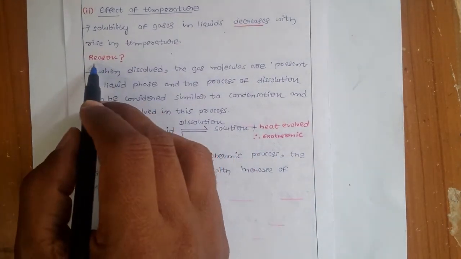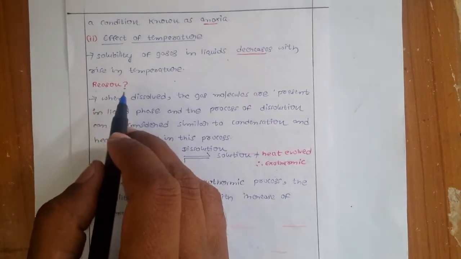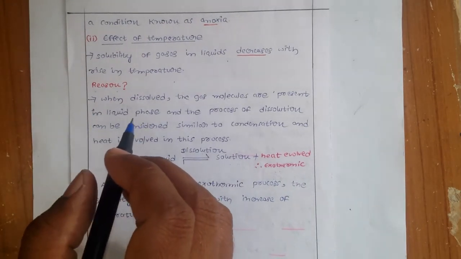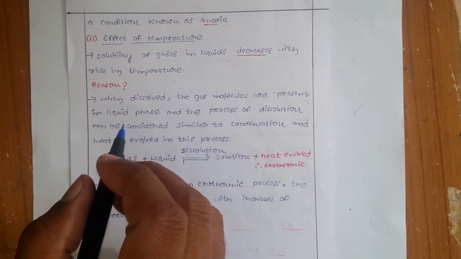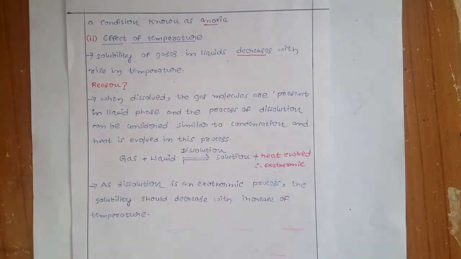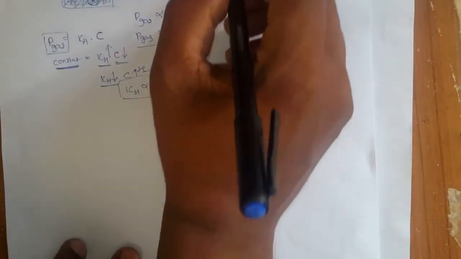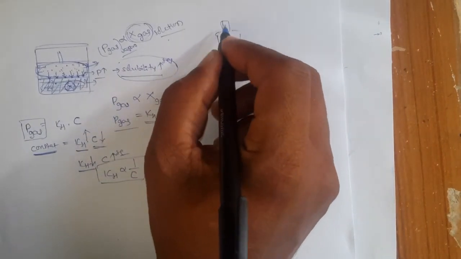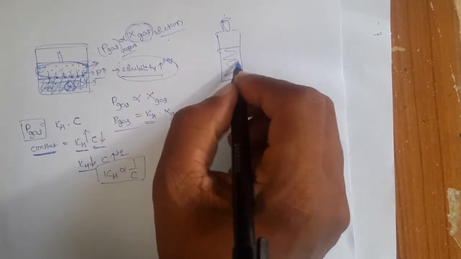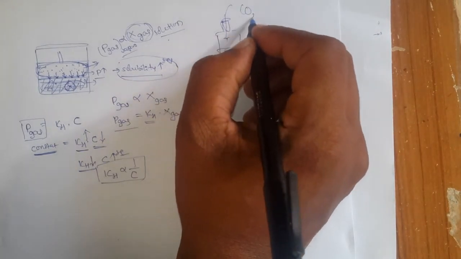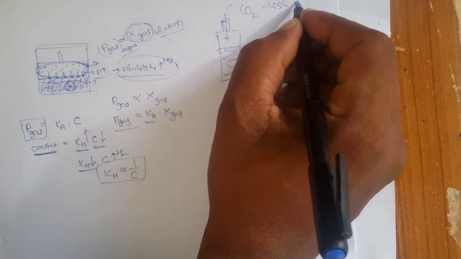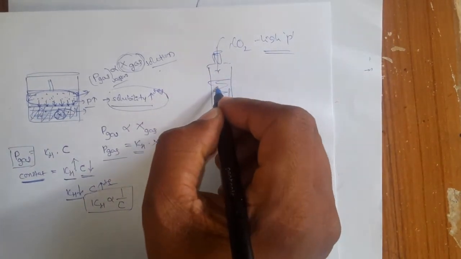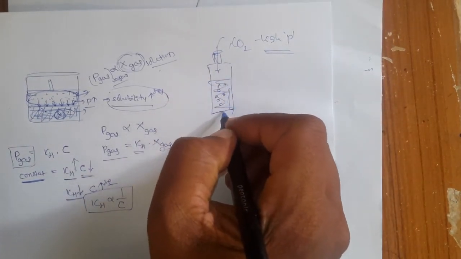And the reason is very simple. Suppose there is a soda bottle with some liquid in it, and you are passing carbon dioxide at high pressure. When you pass carbon dioxide at high pressure, the carbon dioxide will come and dissolve.